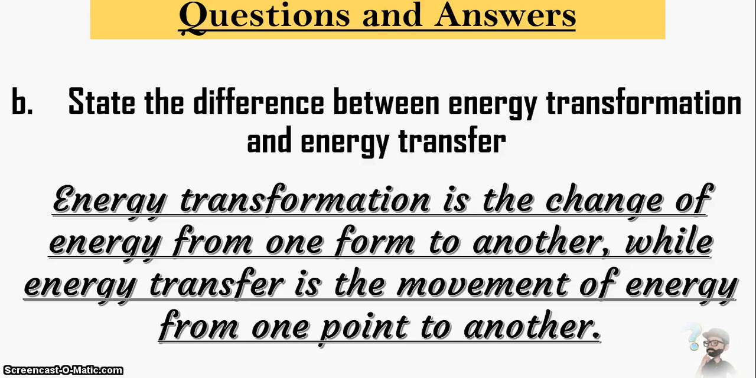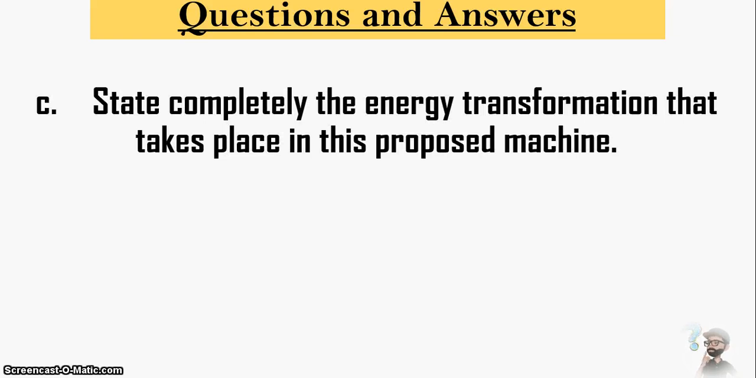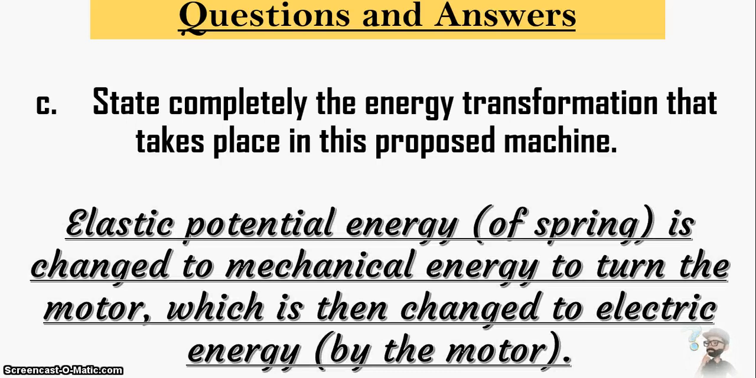Like when you change from heat energy to light energy, that's energy transformation. But when heat energy flows from one point of the electric iron to another point of the electric iron, that's energy transfer, okay? So let's go to C. State completely the energy transformation that takes place in this proposed machine. Oh, beautiful. From the spring.